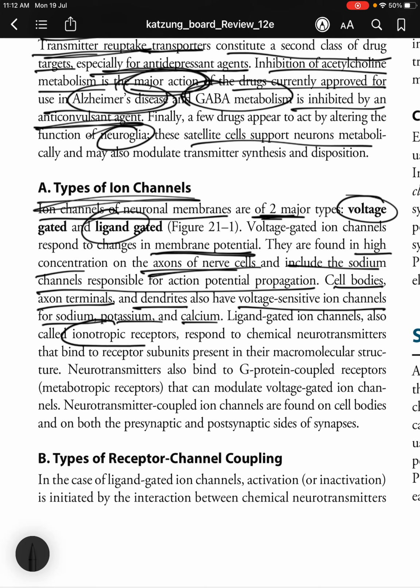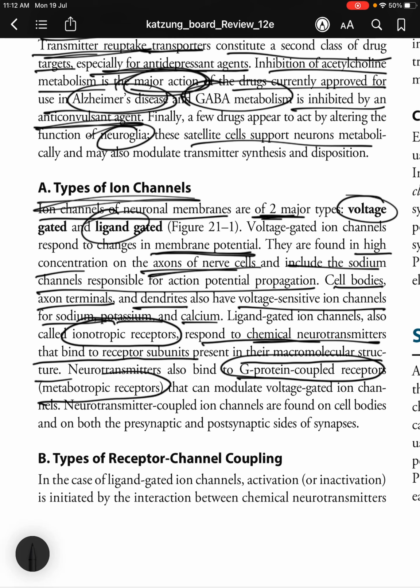Ligand gated ion channels, also called ionotropic receptors, respond to chemical neurotransmitters that bind to receptor subunits present in their macromolecular structure. Neurotransmitters also bind to G protein coupled receptors, or metabotropic receptors, that can modulate voltage gated ion channels. Neurotransmitter coupled ion channels are found on cell bodies and on both the presynaptic and the postsynaptic sides of the synapses.